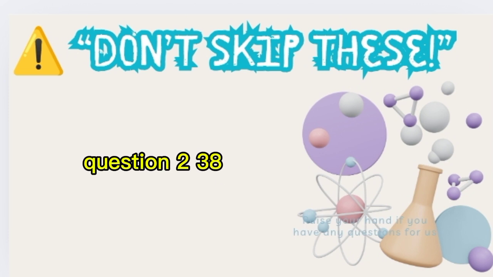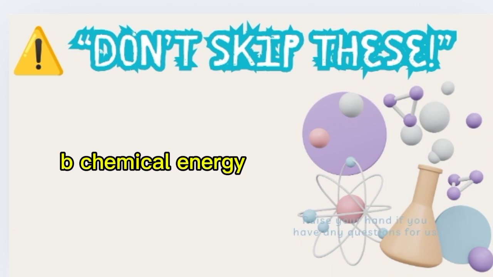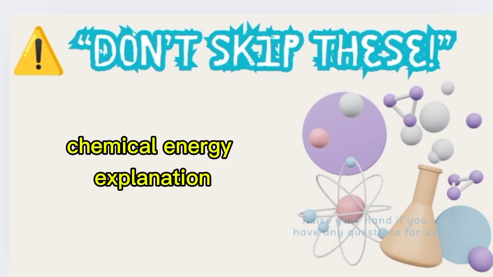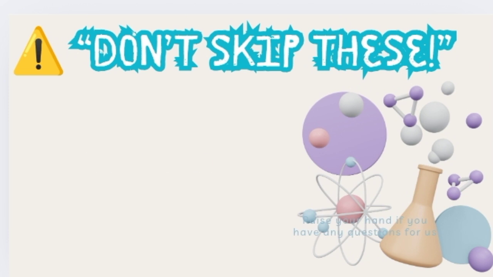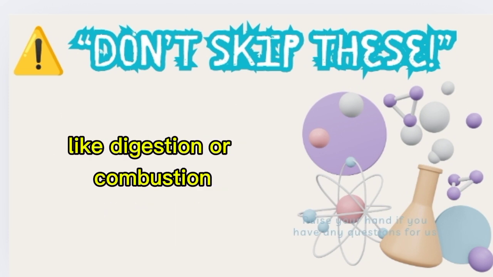Question 238. What type of energy is stored in food and fuel? A. Kinetic energy, B. Chemical energy, C. Thermal energy. Correct answer, B. Chemical energy. Explanation. Food and fuel contain chemical energy that can be released during reactions, like digestion or combustion.